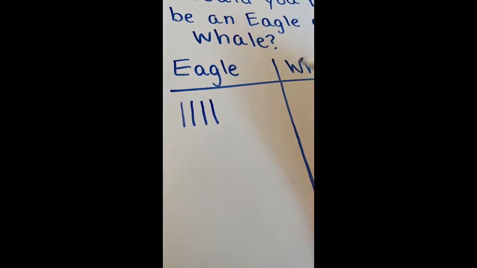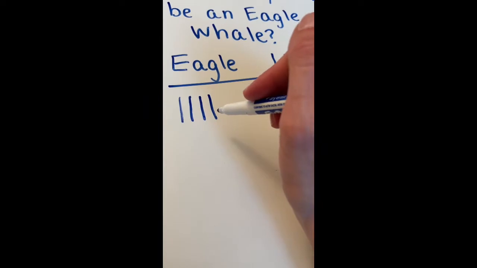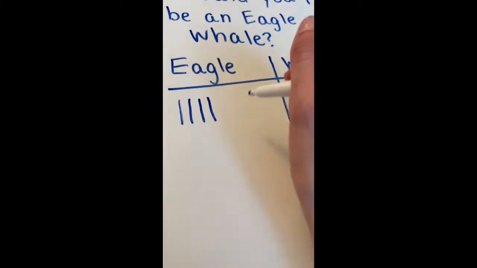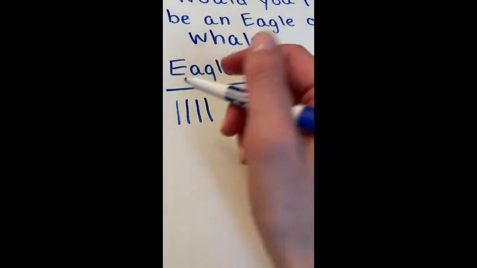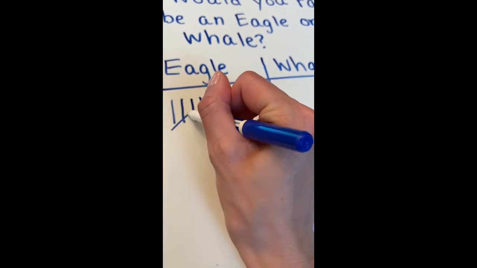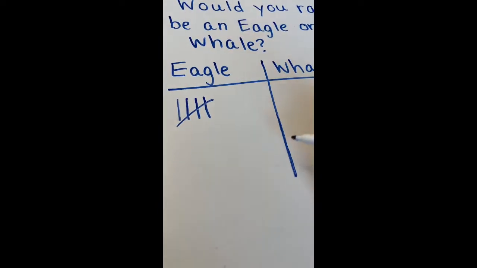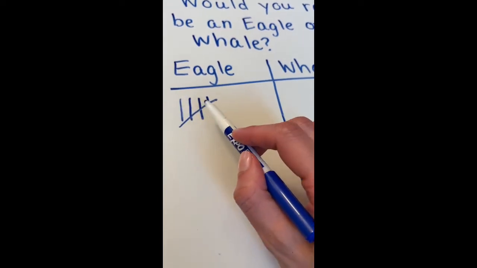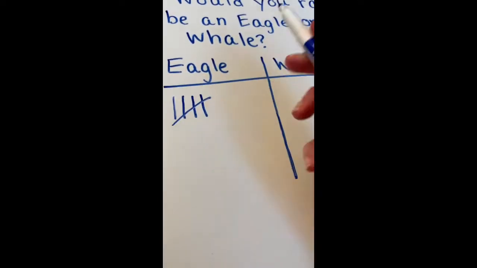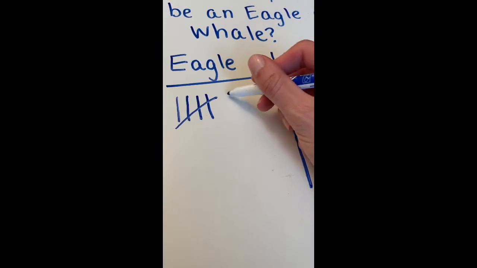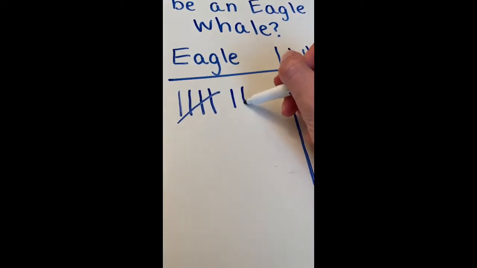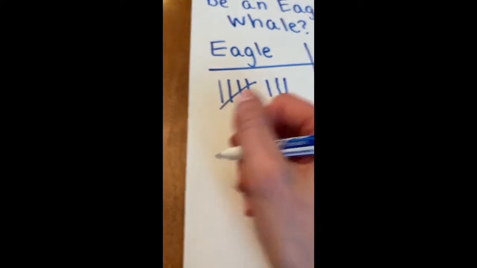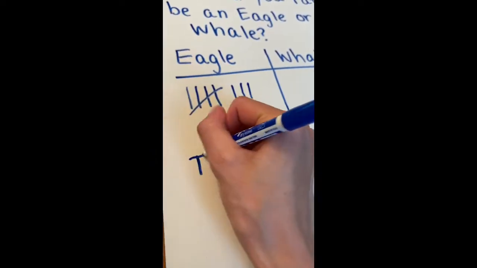And then with tally marks, when you get to 4, 5 is not another line. It's a diagonal line like this. So 5. 1, 2, 3, 4, and then 5 across. 6, 7, 8.